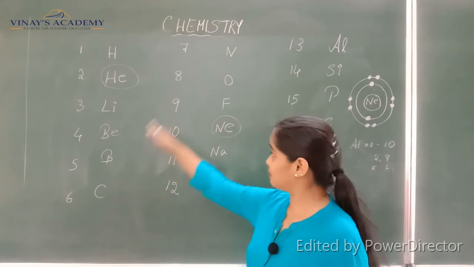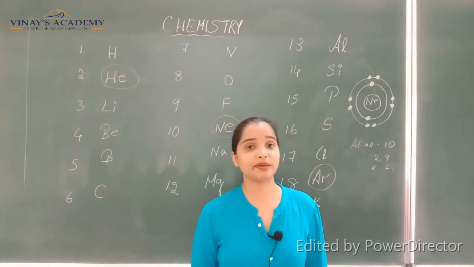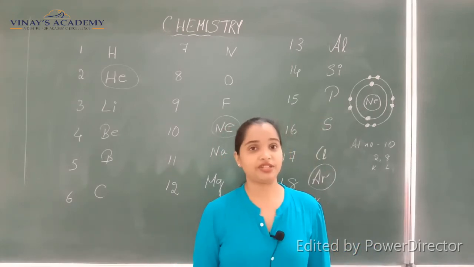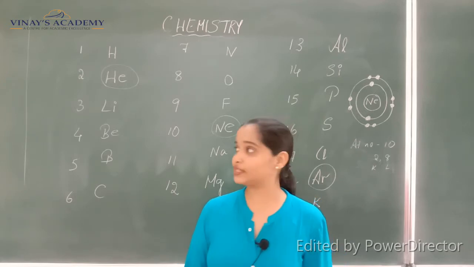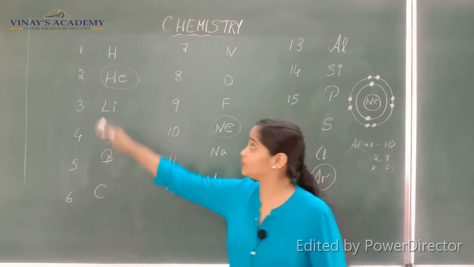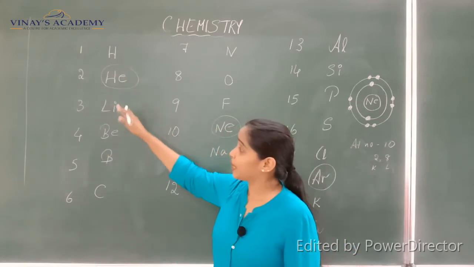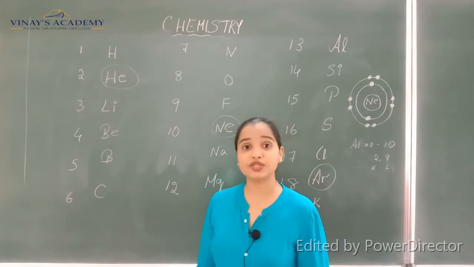All the other elements do not have any stable electronic configuration. They always try to follow the nearest noble gas. For example, we have helium. Hydrogen, lithium, beryllium, all these try to follow helium, the nearest noble gas.